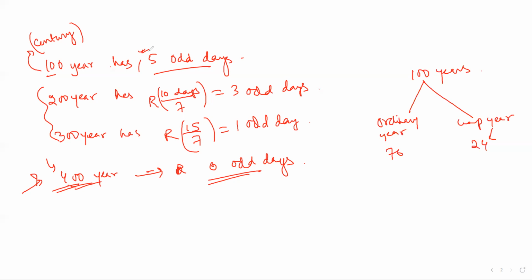That's all. There are 76 ordinary years and 24 leap years. An ordinary year has 1 odd day and a leap year has 2 odd days, so you multiply 76 by 1 plus 48, and then you have to find again how many odd days. Divide by 7. So that is a very long process. You don't need to know all these things. All you have to know is that 400 years have 0 odd days and 100 years have 5 odd days. That's all.